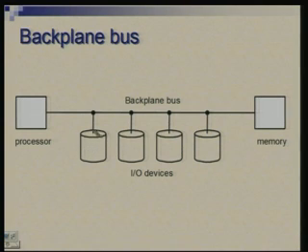It is a complete subsystem which is shown as a single box here, but as I described last time, there is a controller which may be physically an integral part of the device, and there is a device which actually transforms the information between ones and zeros, which the CPU or memory will understand, and information which is more readable. For example, in the case of a laser printer, what you need is characters or pictures in printed form, whereas what comes from the memory or processor would be all binary encoded.